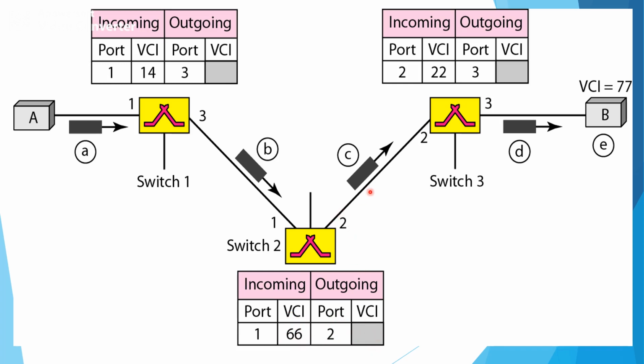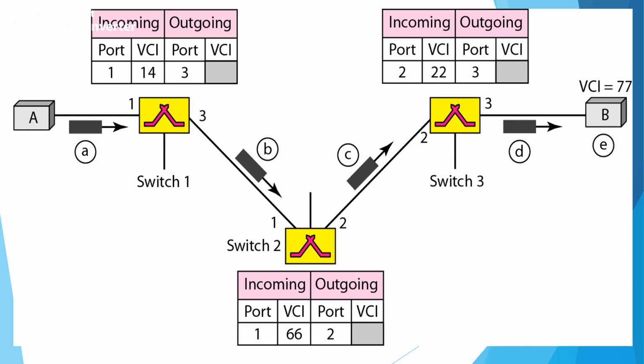Now the same request is transferred to switch 3 with the incoming port as port 2 and outgoing port as port 3, and the incoming VCI value is 22 and the outgoing VCI value is not known now. But the setup request is transferred to the destination B. Now the destination B will transfer an acknowledgement to system A.